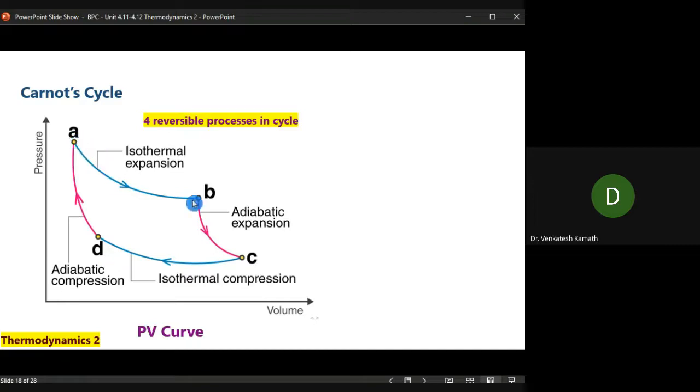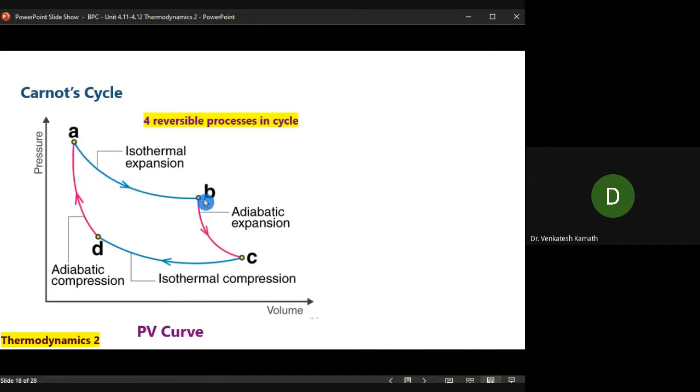Step 1, A to B, is an isothermal expansion. What do you mean by isothermal? Temperature is constant. Expansion means, look at the axis there, it is volume. So expansion means volume should increase. Look at the arrow mark, volume should increase.